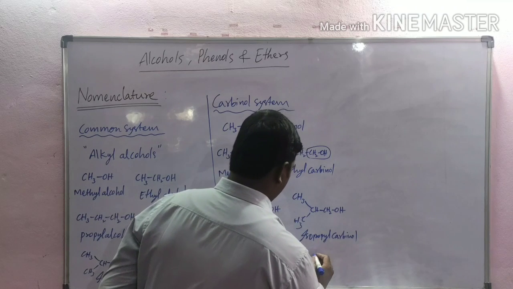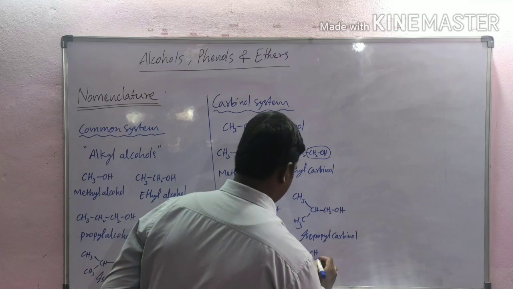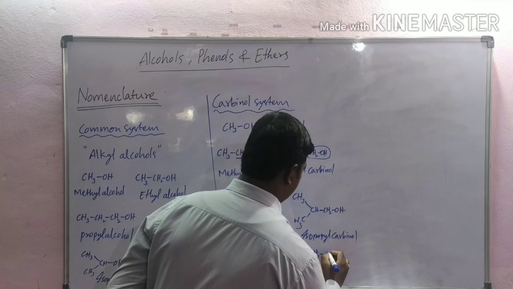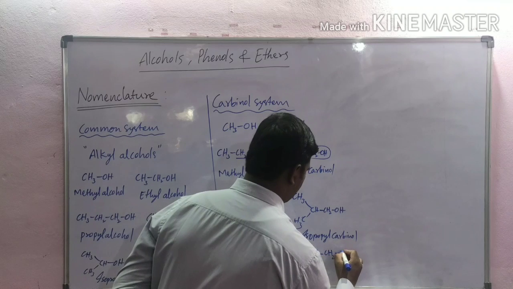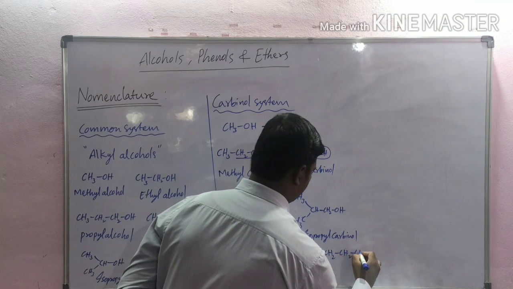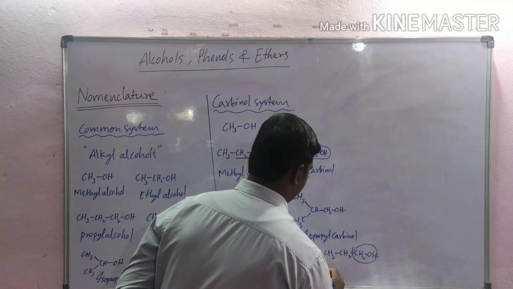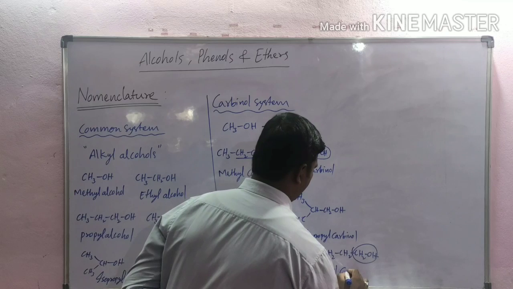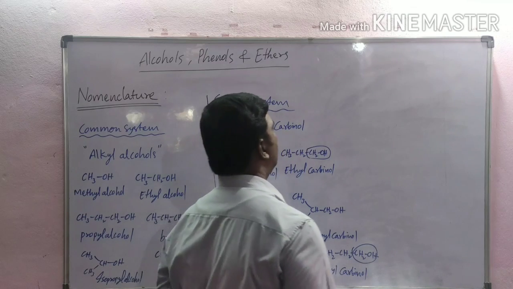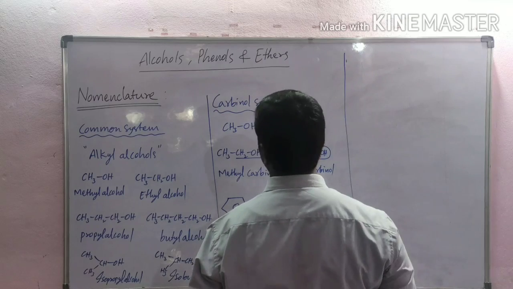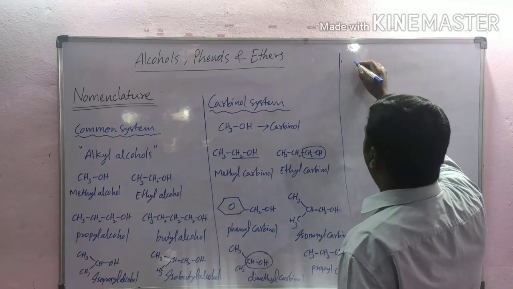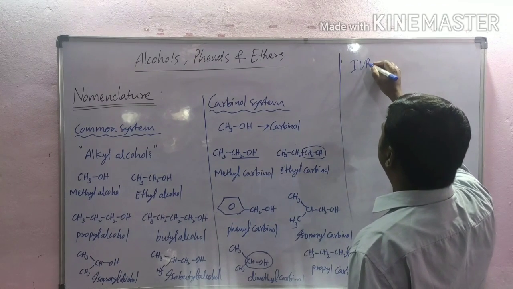And one more, CH3CH2CH2CH2OH, propyl carbinol. This is carbinol system. And next, IUPAC system.